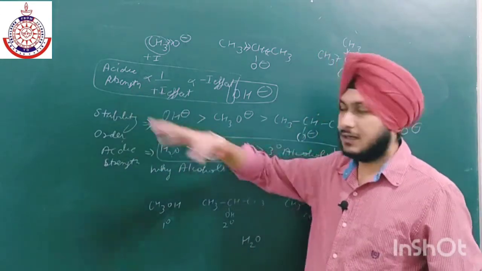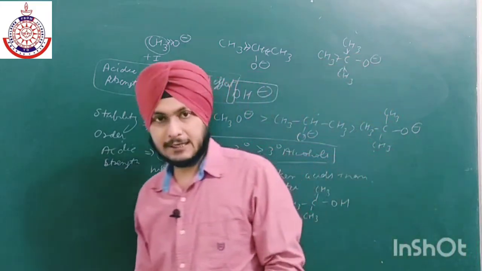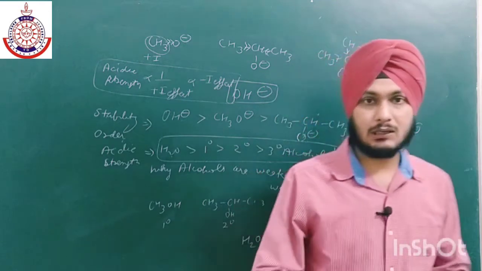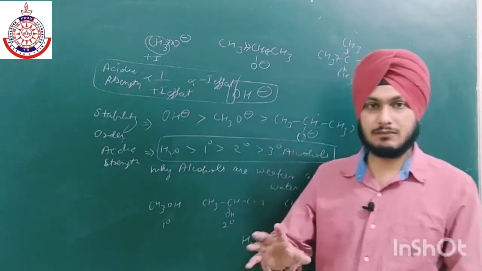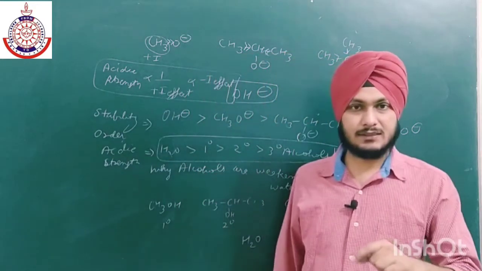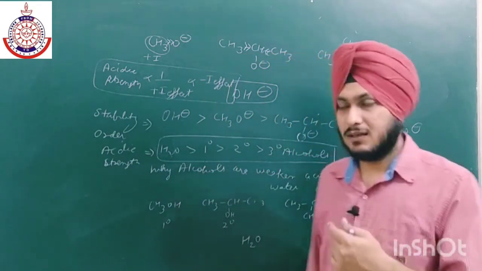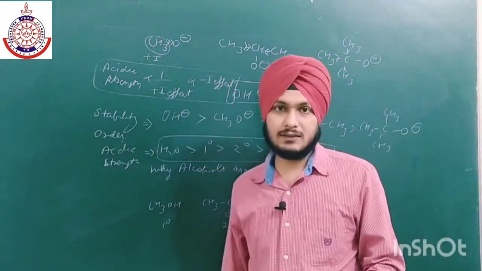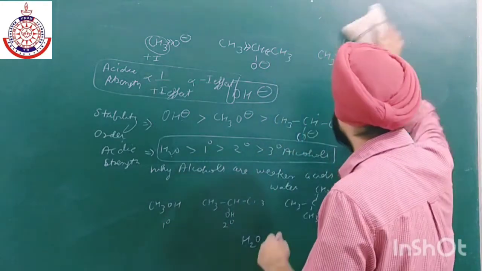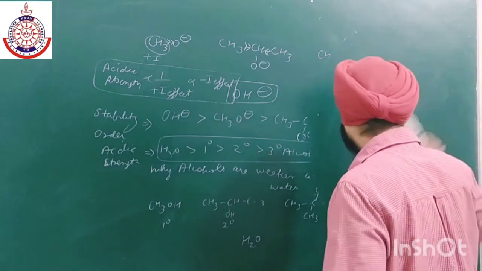So there are a large number of exceptions in case of aromatic systems. I will also make a video separately on the acidic strength and the basic strength of aromatic systems. At ortho, para and meta positions, they will show different effects on the benzene. So this is all about the acidic strength.